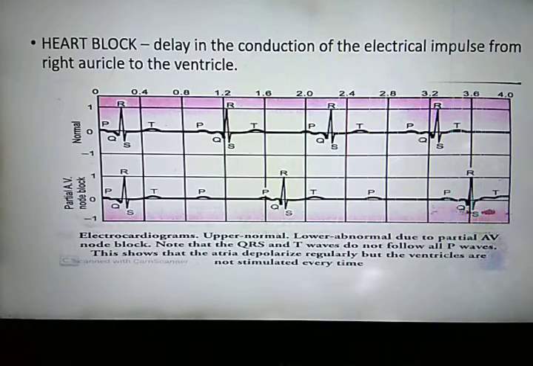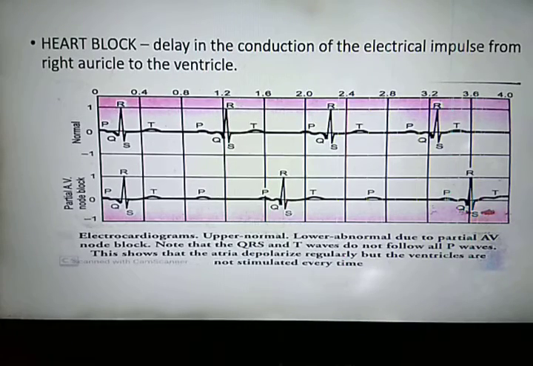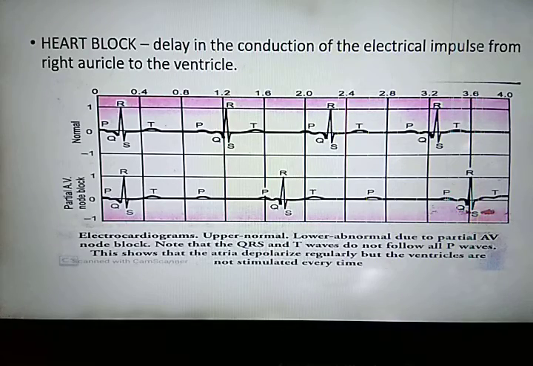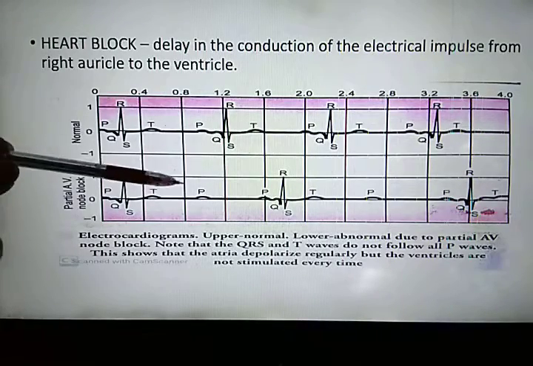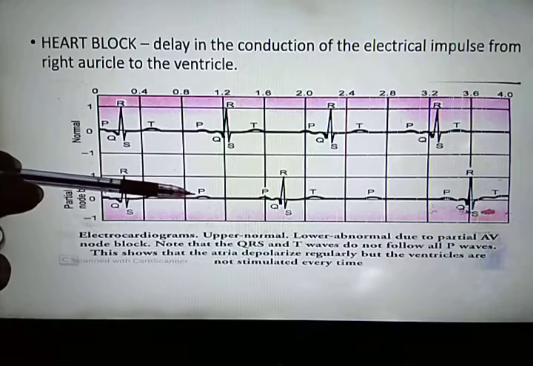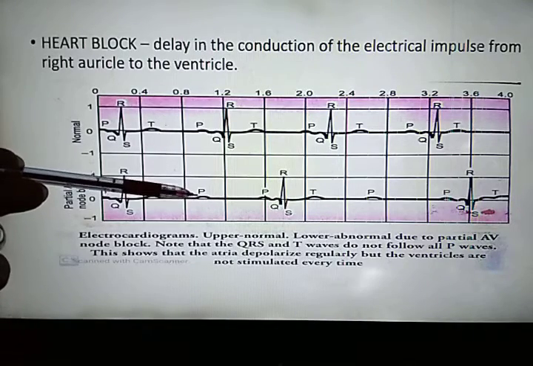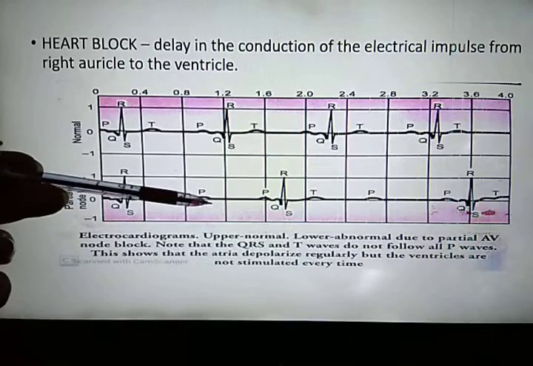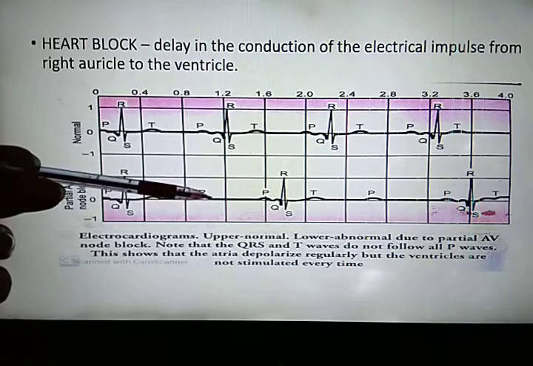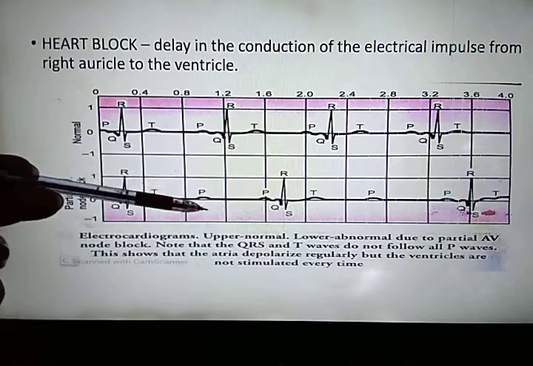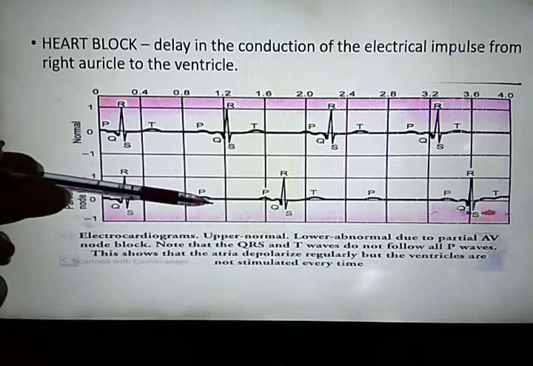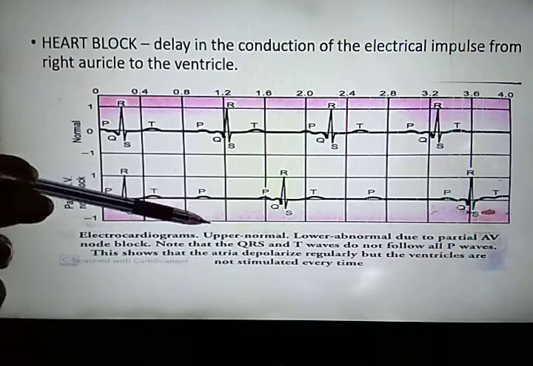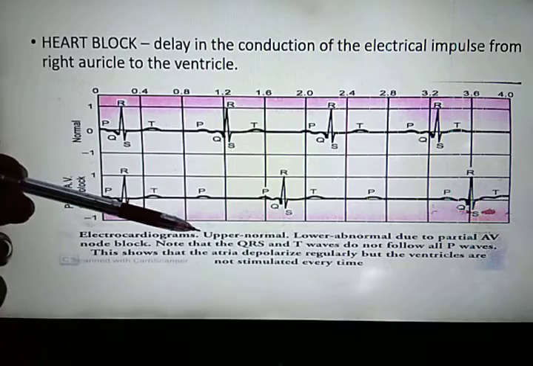Every time the SA node sends the impulses, it is not able to stimulate the auriculoventricular node. P shows that the SA node is stimulated and is sending the impulses, but the AV node is not able to pick them up, due to which ventricular contraction is not taking place. This shows that there is a blockage in the auriculoventricular node.